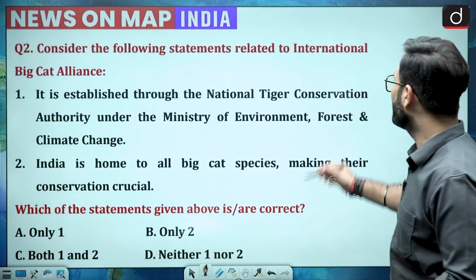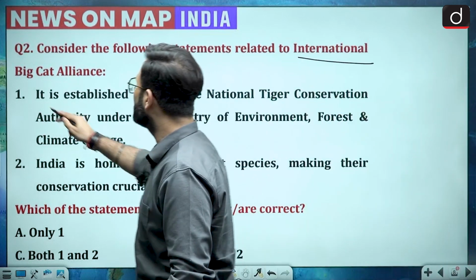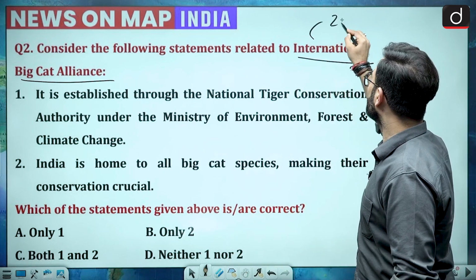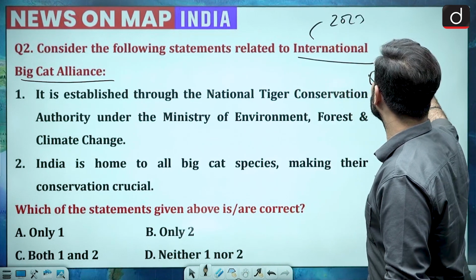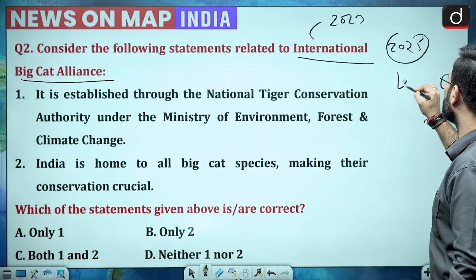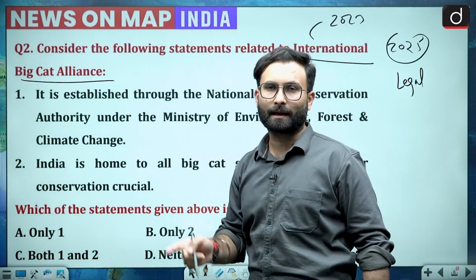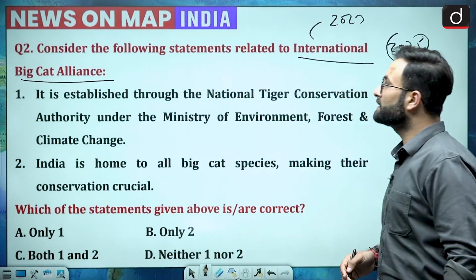Now moving further, question number 2. Consider the following statements related to the International Big Cat Alliance. Recently it was in the news because it was announced earlier in 2023 and in 2025 it has been made a legal entity. It is an intergovernmental alliance. So that is about the International Big Cat Alliance.